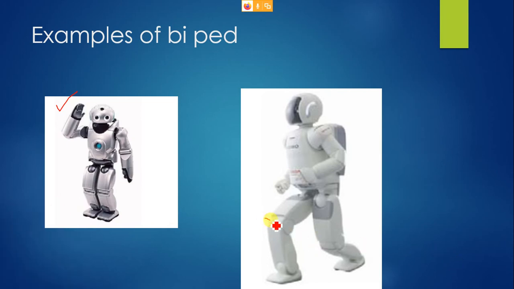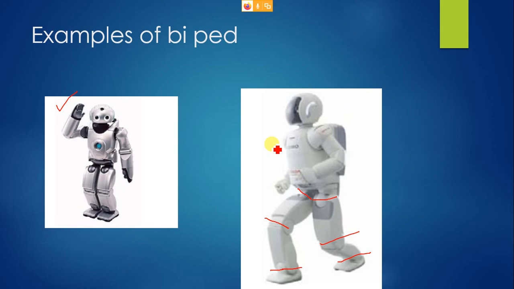Now 6 degrees of freedom. It is just like a human, and hence the number of degrees of freedom would be similar to that of a human's leg. It doesn't have 6, it has only 3 per leg. If you combine both, it has 6.